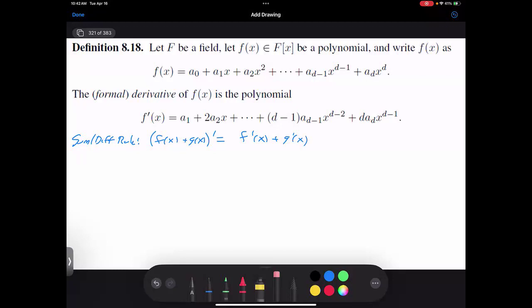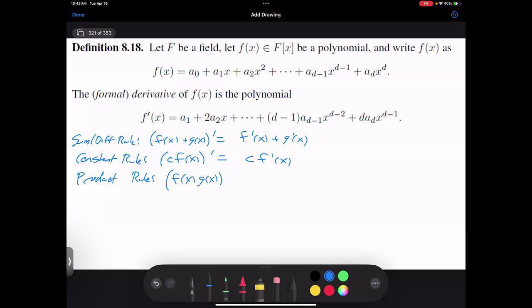Product. I probably should have said maybe the constant rule first. If I have c times f of x, that's c f prime of x. Next would be product rule. If I give you f of x times g of x, and I ask for its derivative, that's f prime of x, g of x, plus f of x, g prime of x. What should I do next? After the product rule comes, can I do the quotient rule? Am I allowed to do the quotient rule?